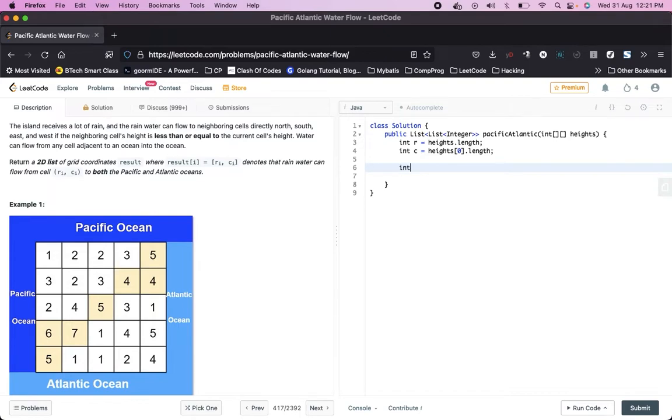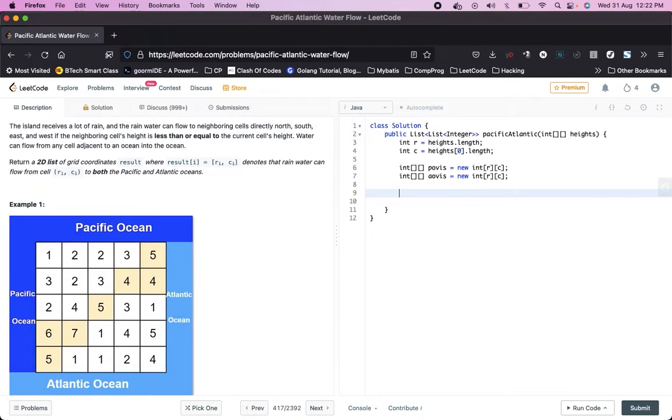Let's call it PO visited, Pacific Ocean visited, new boolean of R by C. Similarly, for Atlantic Ocean visited. We will be doing BFS, okay.